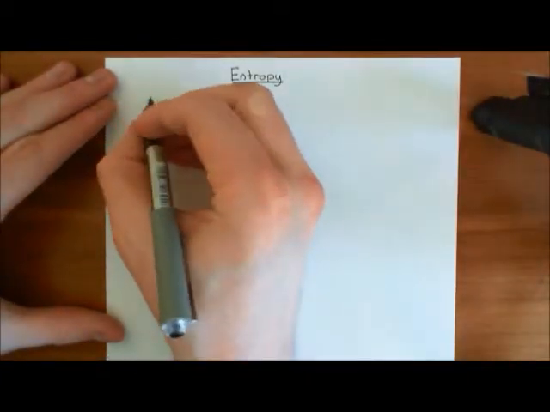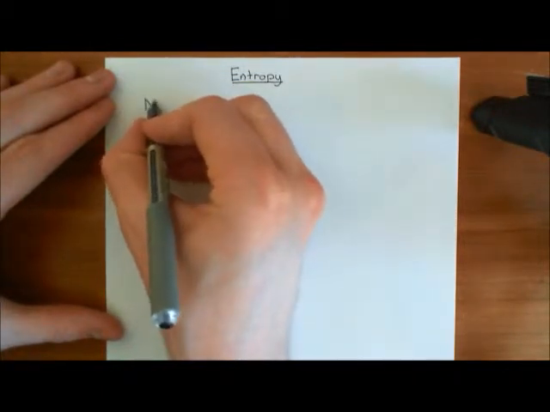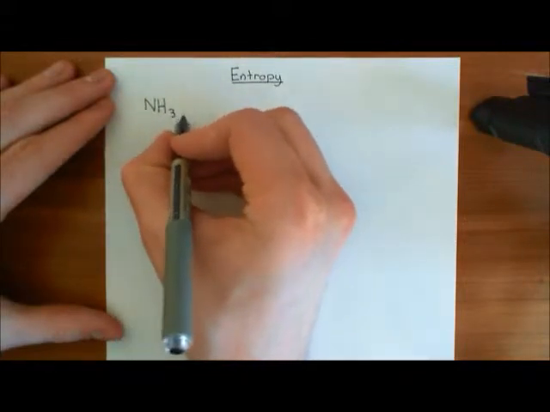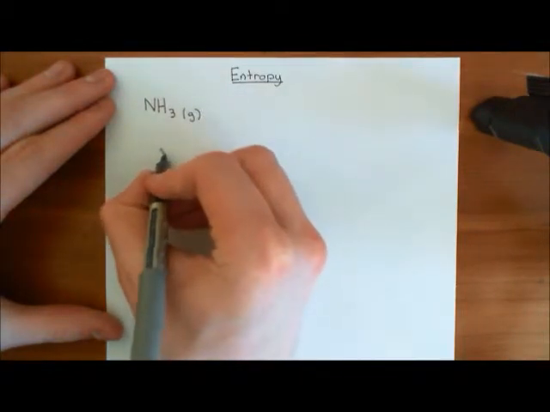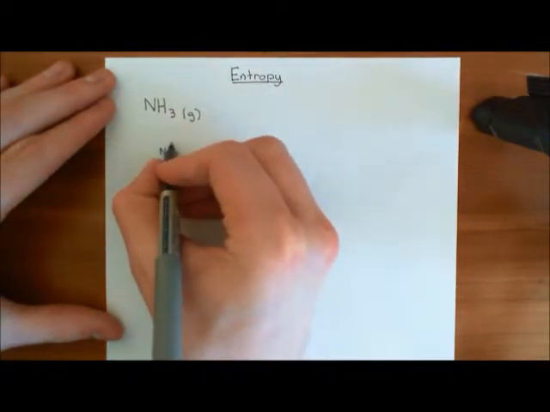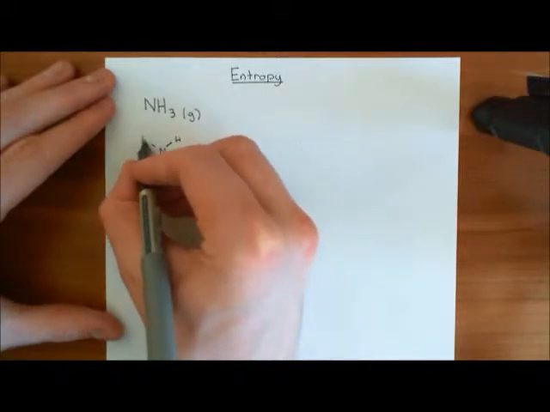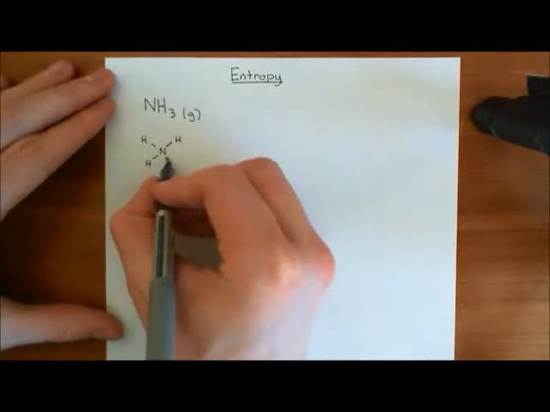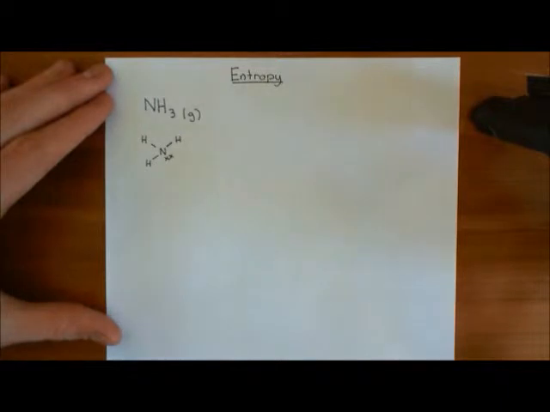So we're going to do the reaction of ammonia gas with hydrogen chloride. If you mix ammonia, which is a gas at room temperature, it has this structure: nitrogen bound to 3 hydrogens, like so, 1, 2, and I'll put another one here, and then it has a lone pair of electrons. At room temperature and normal pressure, ammonia is a gas.